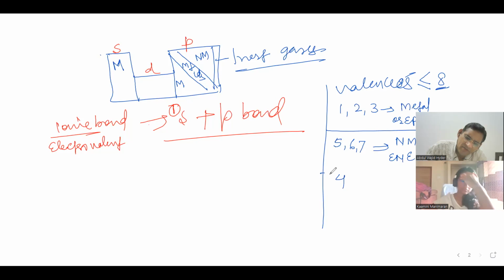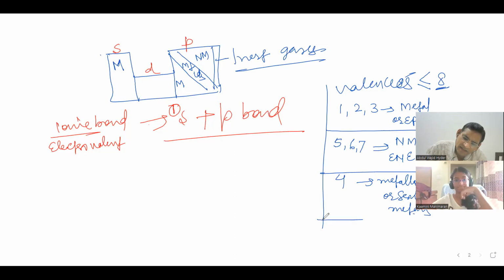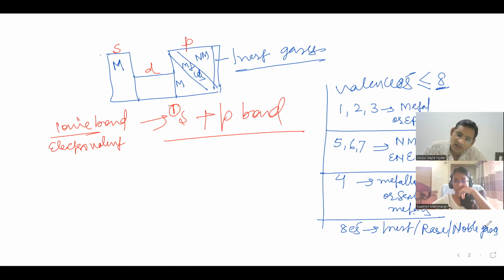Elements which have 4 electrons in the valence shell are called metalloids or semi-metals. And elements which have 8 electrons in the last shell are called inert gases, rare gases or noble gases. Is it okay, beta? Yes, sir.